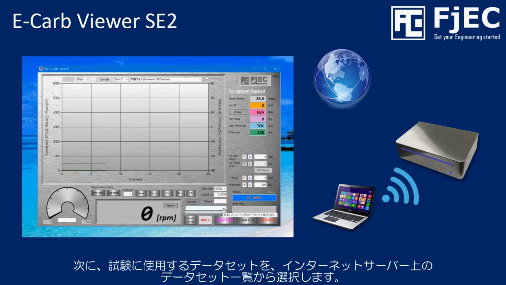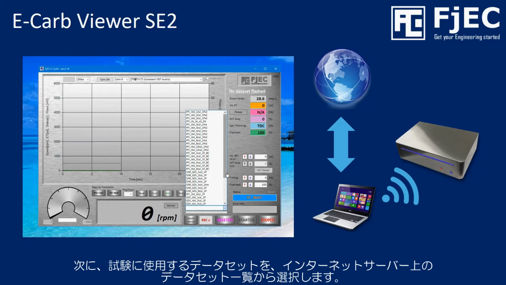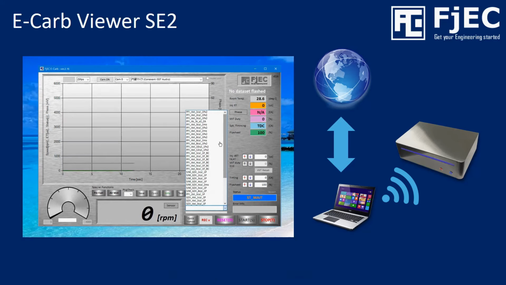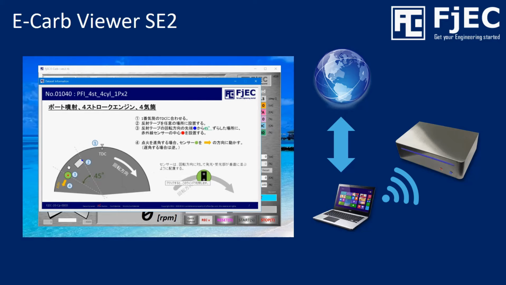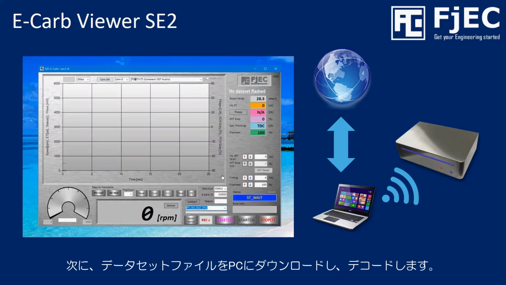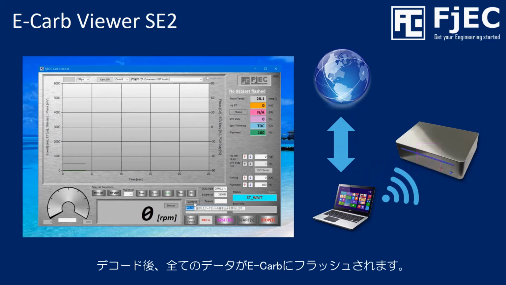Next, using internet service, the appropriate dataset for the target engine will be selected from all available datasets on the internet server. At this moment, the dataset for a 4-cylinder engine is selected. And after the selection, a physical setting guide is automatically displayed. Next, the data file of the selected dataset will be downloaded and decoded by the PC. After that, all data will be flashed into E-Carb.